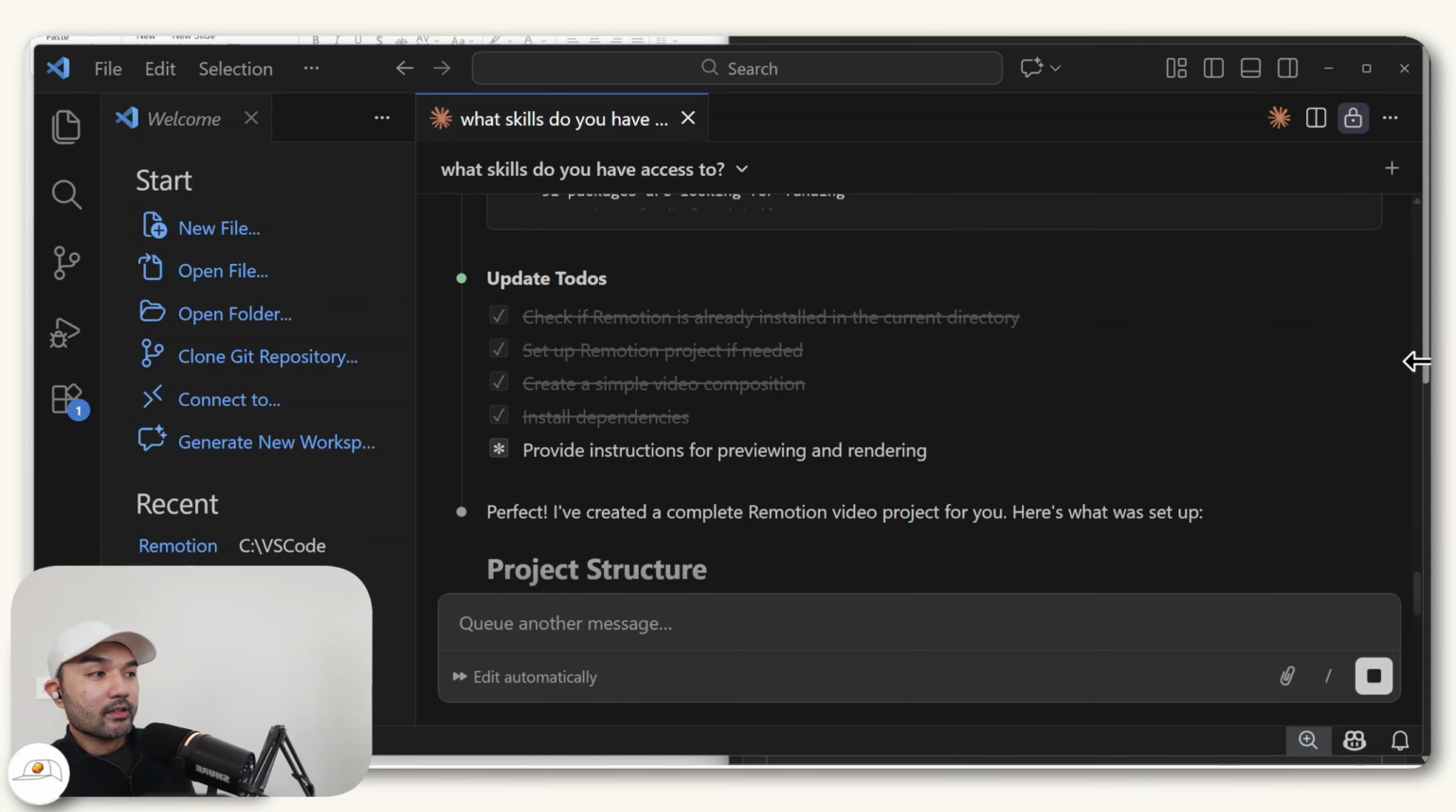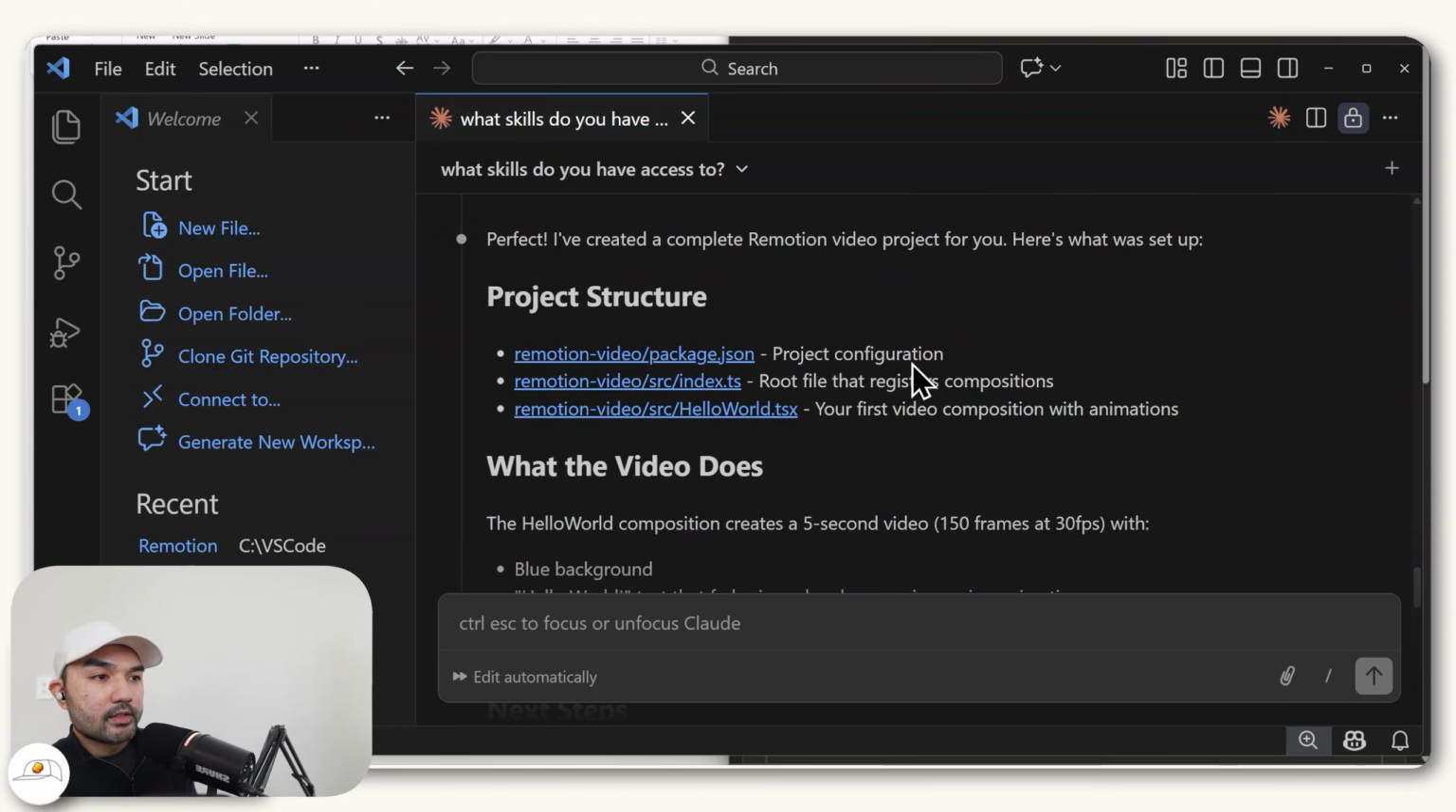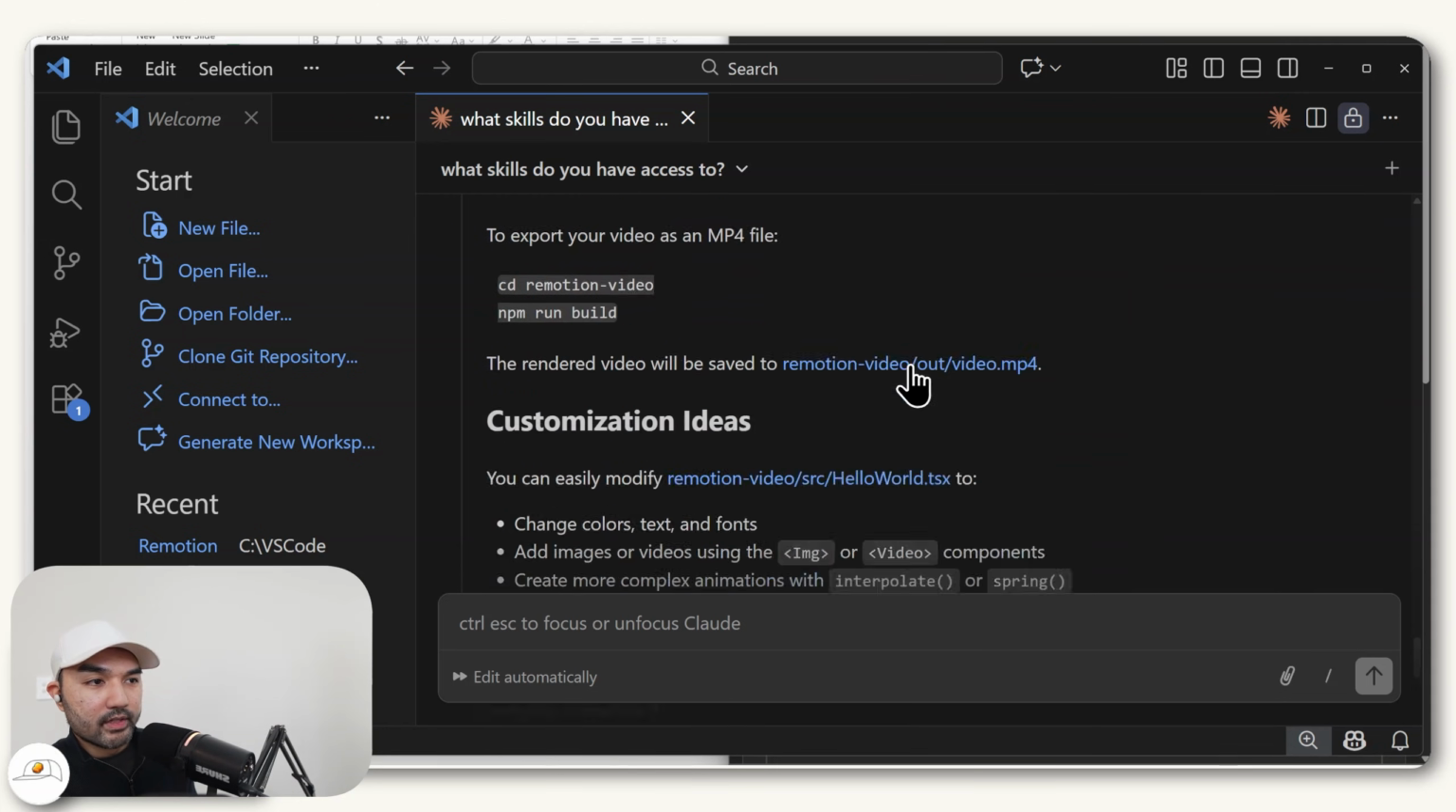And by the way, if you need a log of what exactly it is doing, you can see here it's actually given me a to-do list of what it is doing one by one. So you can see it's already done with setting up that Remotion project, and it tells me that it is now available for us to use.